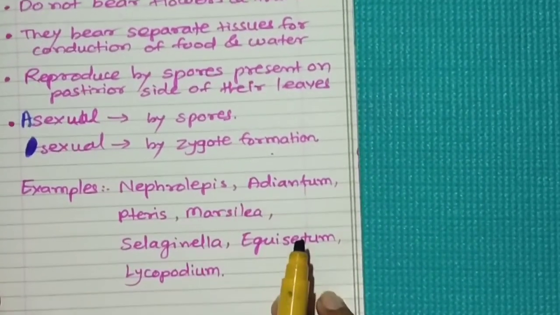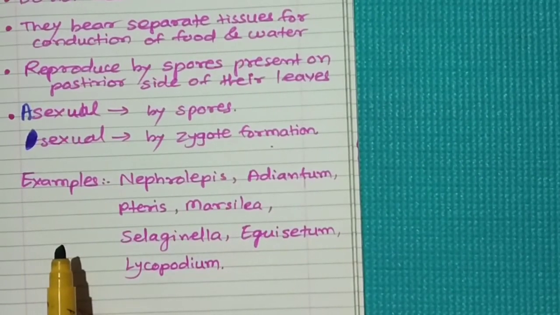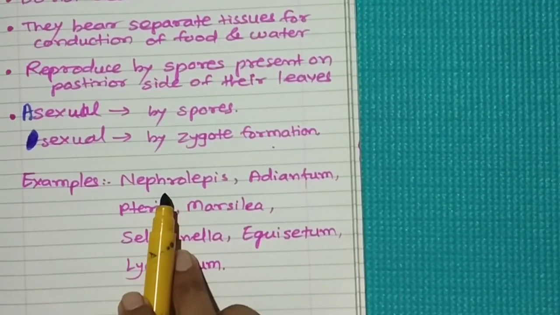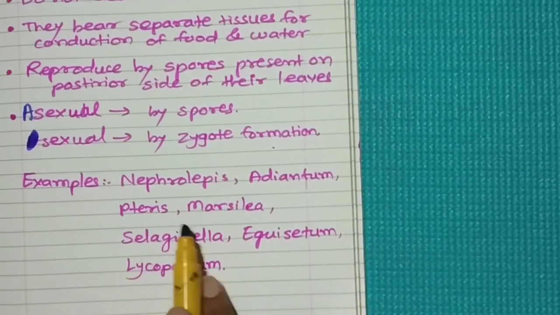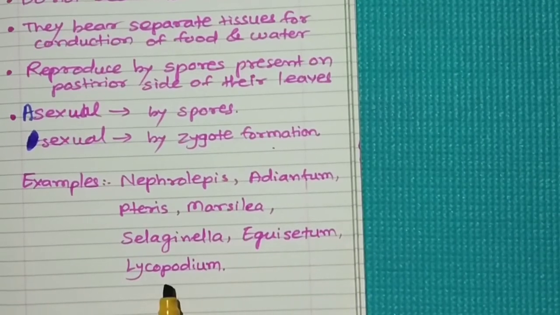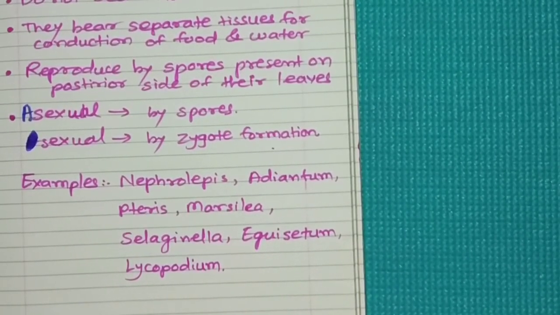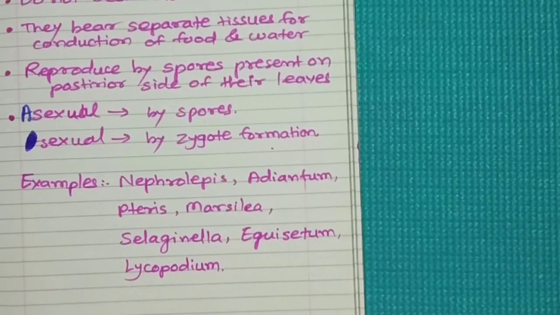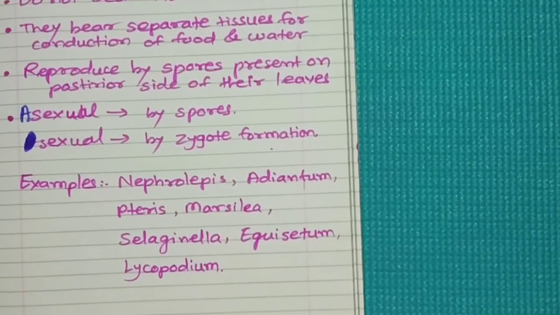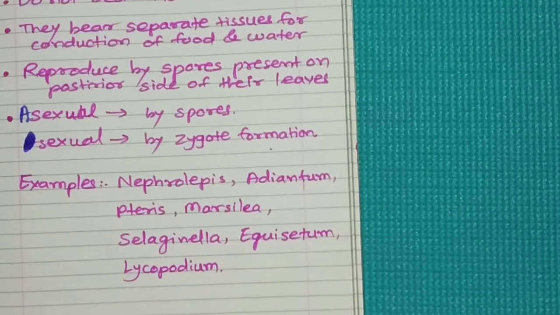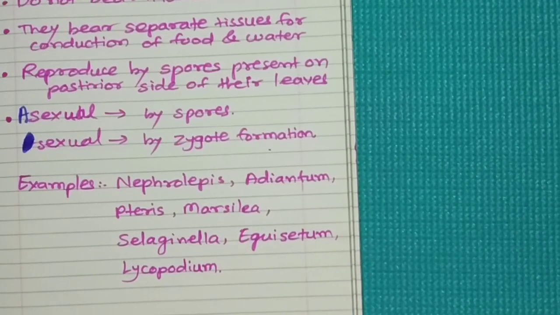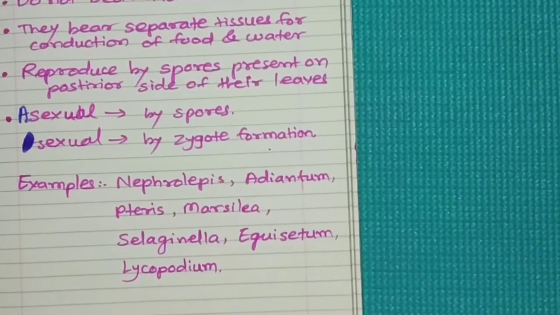Let's see the examples of division Pteridophyta. Nephrolepis, Adiantum, Pteris, Marsilea, Selaginella, Equisetum and Lycopodium. These are the examples of division Pteridophyta. So here the classification of sub-kingdom Cryptogams has been completed. In the next video, we'll begin the classification of sub-kingdom Phanerogams.